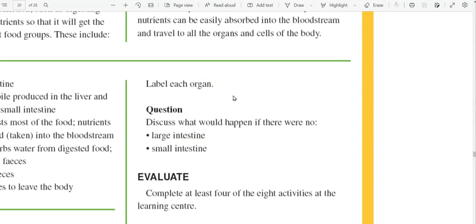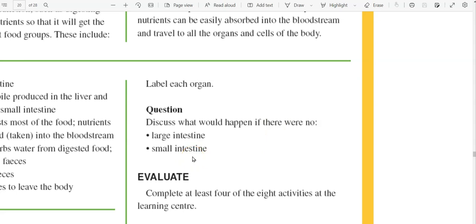Now here are some questions based on that. You can discuss what happens if there were no large intestine and no small intestine. Let me start with the small intestine. The small intestine is where the absorption takes place. So if we had no small intestine, how would we get the food that has now been broken down physically to be broken down chemically? Because we need the food in the molecular form to be absorbed into the bloodstream. So no small intestine, that's not going to happen.